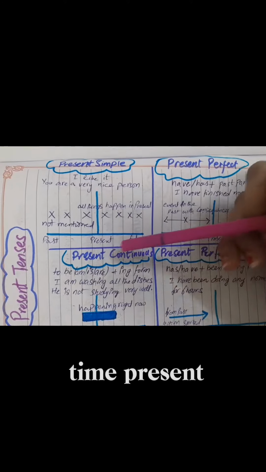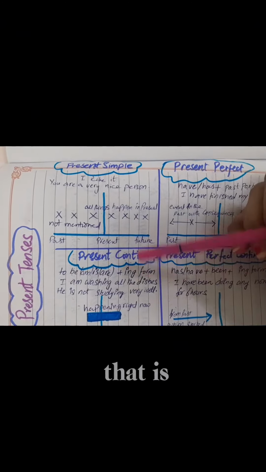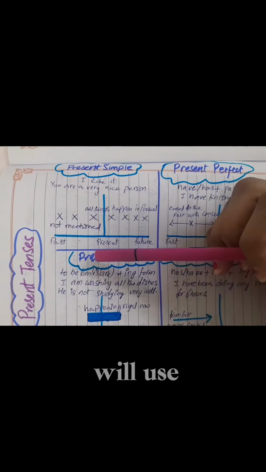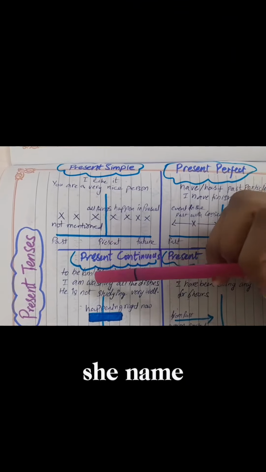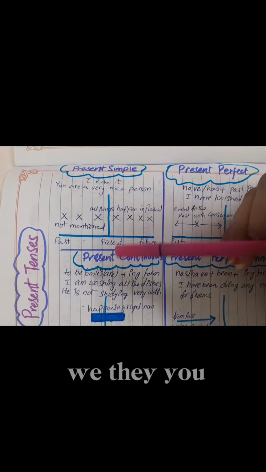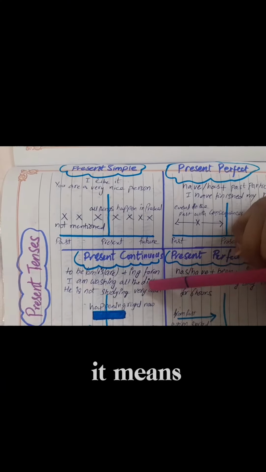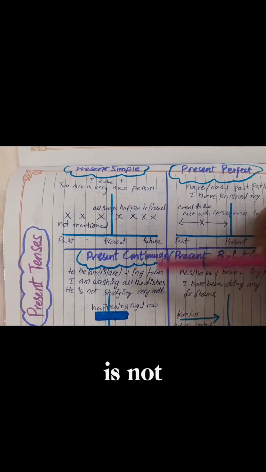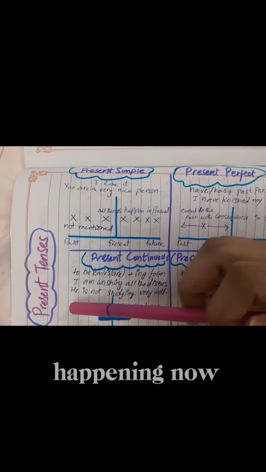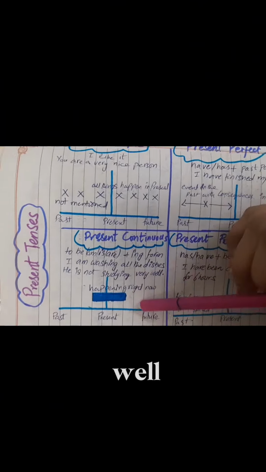Present continuous, the thing that is happening now, we have to use is, am, are with ing. So we will use is with he, she, it, name, am with I, and are with they, you. I am washing all the dishes. See, now it means he is just washing all the dishes. It's not finished. The situation is happening now. He is not studying very well.